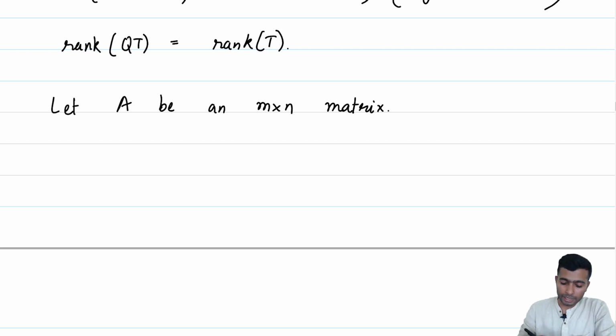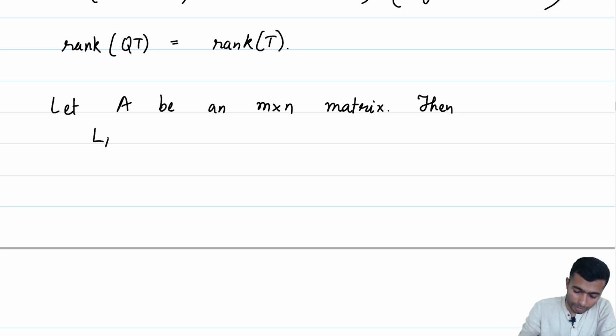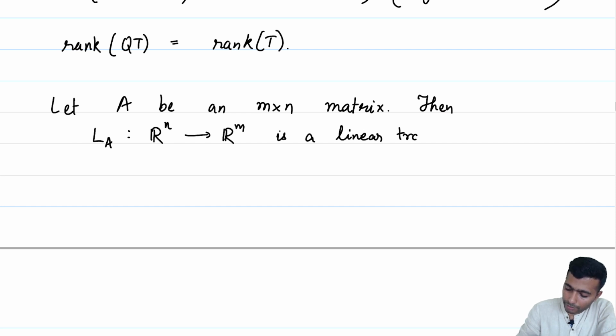Then L_A, with respect to the standard basis. Recall that this is just left multiplication by A in the standard basis. Where is this map from? This is from R^n to R^m, a linear transformation corresponding to A.